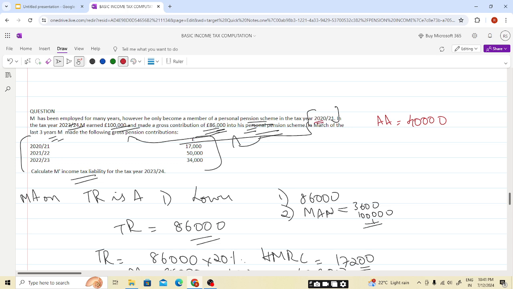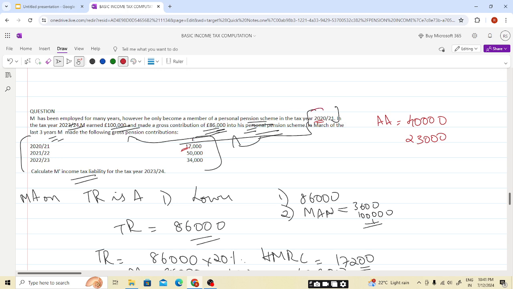He became a member in 2021, so this year the unused amount will be 40 minus 17, that is 23,000, which will increase the annual allowance limit. If anything in excess of the annual allowance limit is paid, it will be subject to the annual allowance charge, students. So the limit will also be increased if we carry forward the previous 3 years' unused annual allowance.